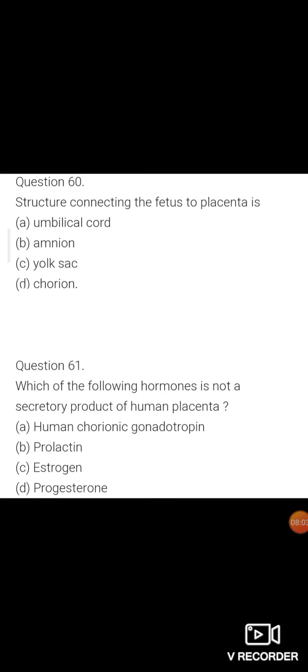The correct option is option B, that is prolactin, because prolactin hormone is secreted by the anterior lobe of the pituitary, and the rest of the three hormones, human chorionic gonadotropin, estrogen, and progesterone, are secreted by the placenta.